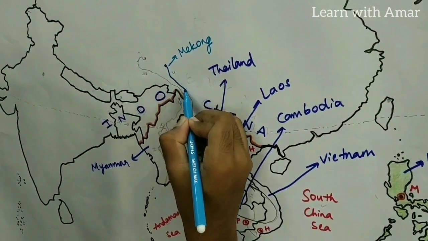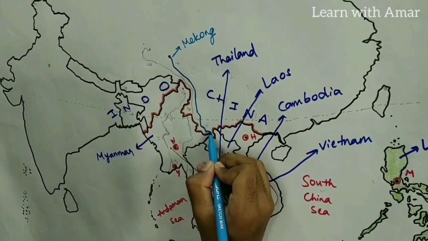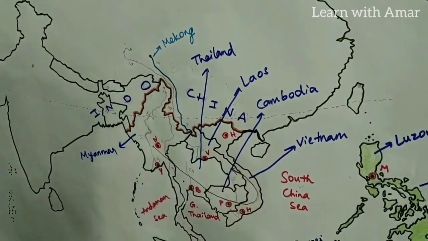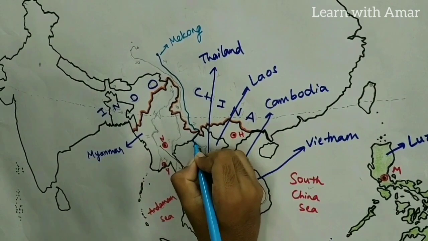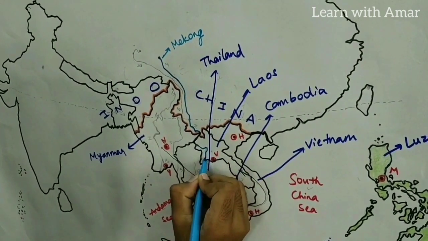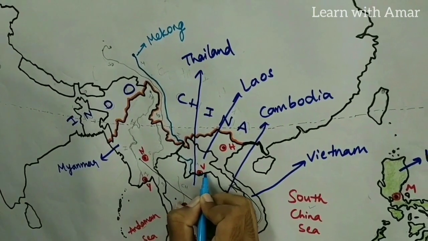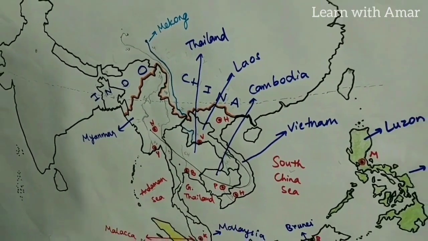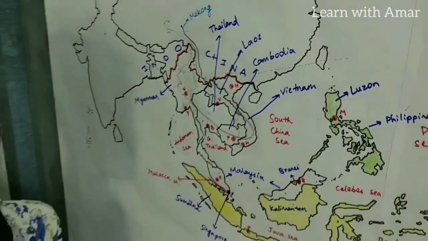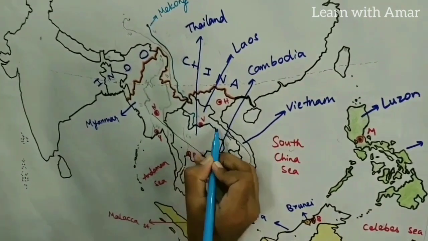It starts in China, sometimes acts as a border between Myanmar and Laos, then enters Laos, then acts as a border between Laos and Thailand. Then on the banks of the Mekong River, we find the capital city of Laos, Vientiane, right?